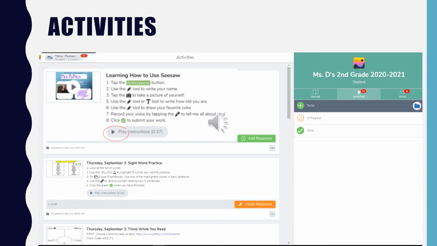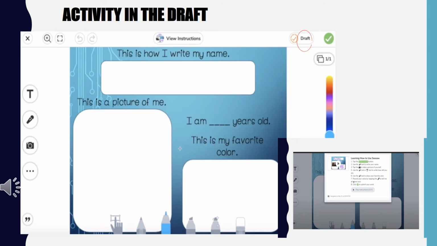When you complete an activity, make sure that you have read the directions that your teacher provided. This example also includes audio instructions. To listen to the instructions, just click Play Instructions. The first part of the activity that needs to be completed is, this is how I write my name. If you forgot what the instructions said on this assignment, look at the top where it says View Instructions. It will show you all of the directions written out. You can also listen to the audio version of the instructions. Plus, you can look at the sample again.